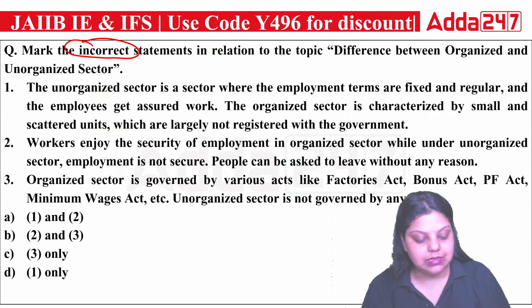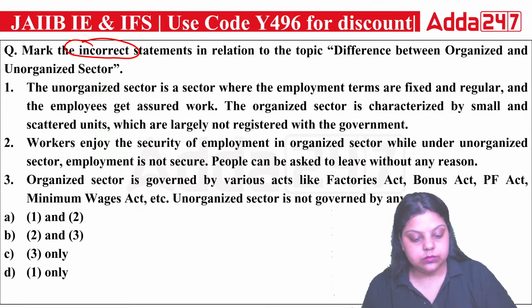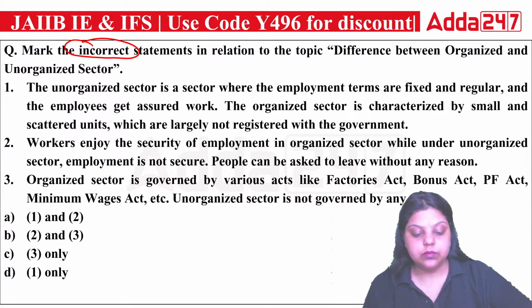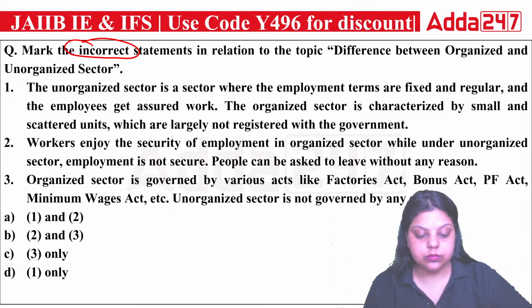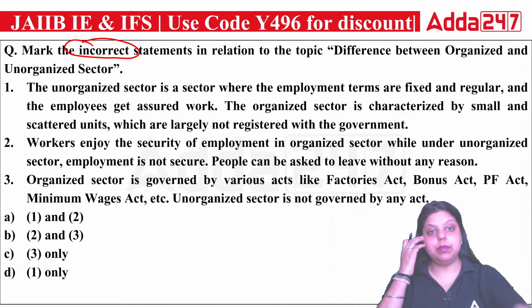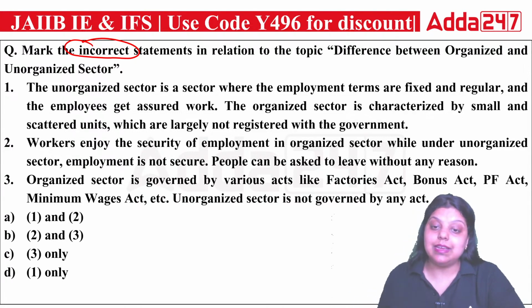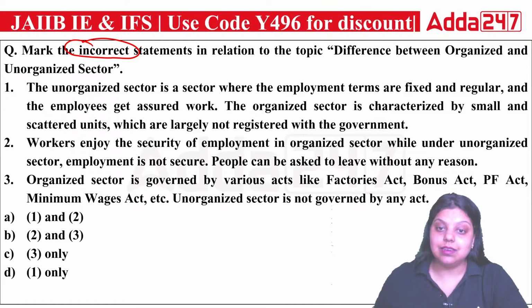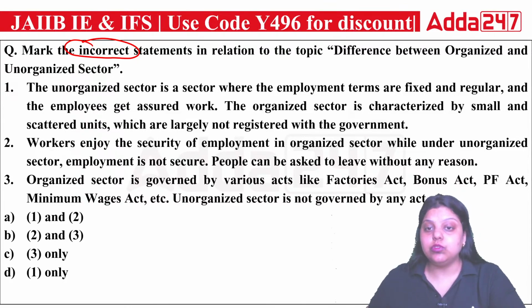A, B, C or D? Okay, the organized sector is simply that sector which has total rules and regulations defined.